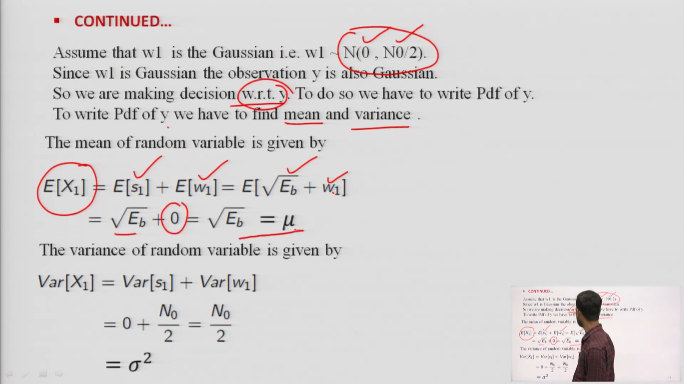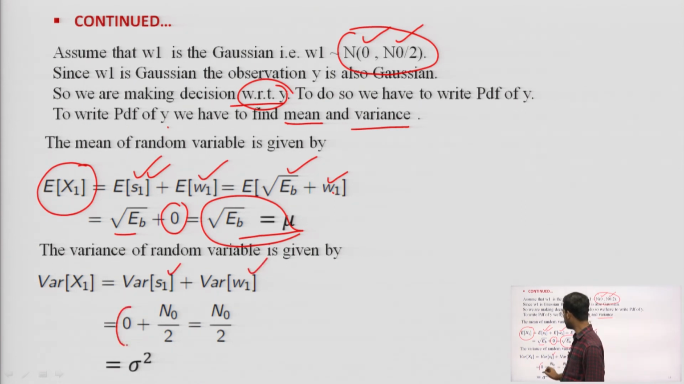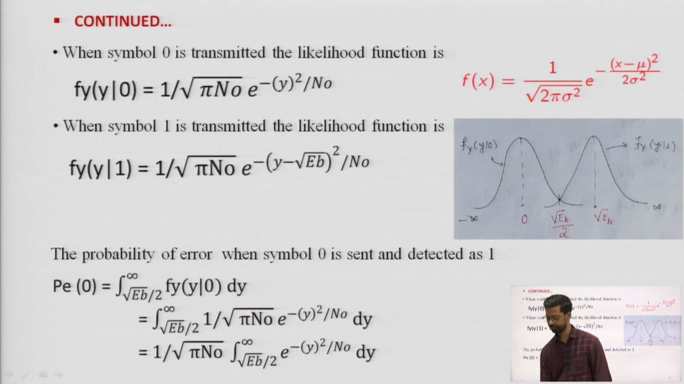So we get root Eb as the mean. Similarly, the variance is the variance of s1 plus the variance of w1. The variance of s1 is 0 and the variance of w1 is n naught by 2, that is sigma square. So, when symbol 0 is transmitted, the likelihood function is f of y given 0.